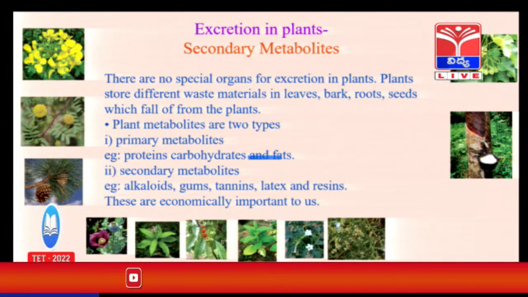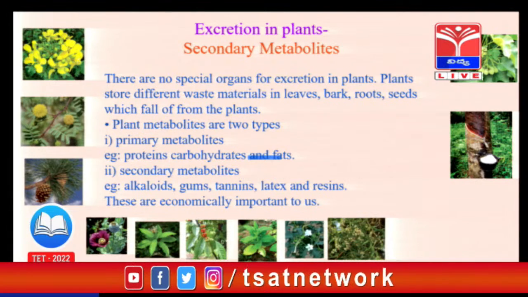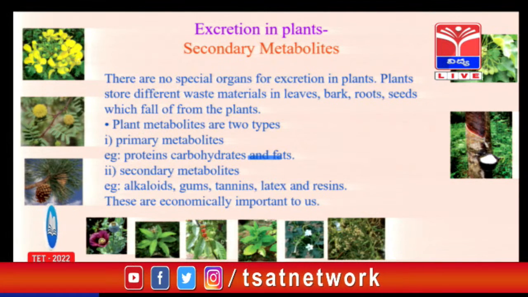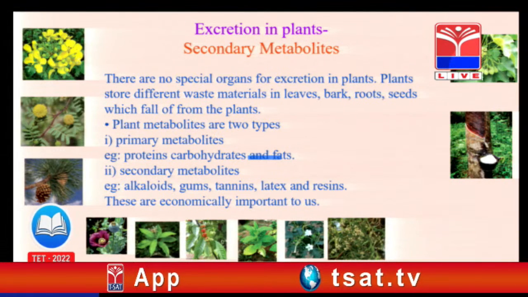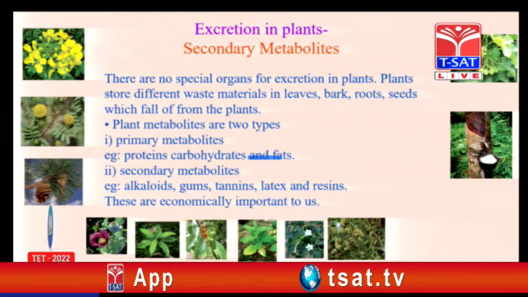They are not useful products for the plants. Even though separation of the waste material is there in plants, there is no disposal. So because of this reason, plants set aside in the form of some other forms. Those are called alkaloids, tannins, resins, gums, latex, in the form of these secondary metabolites.